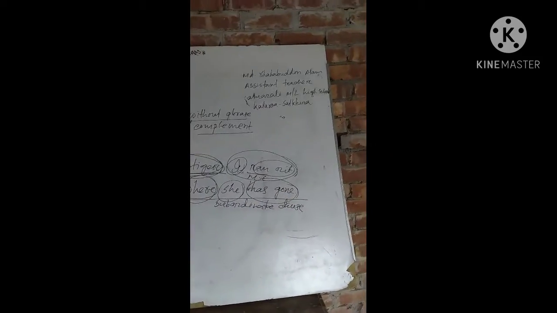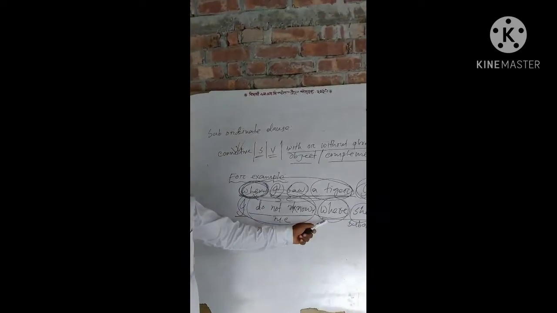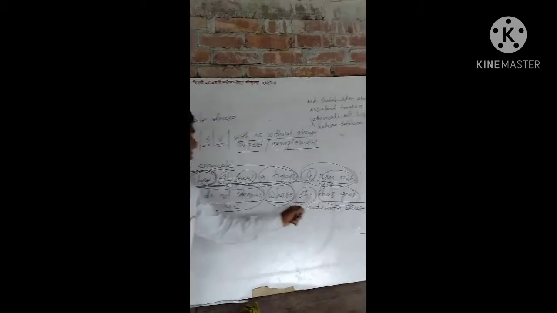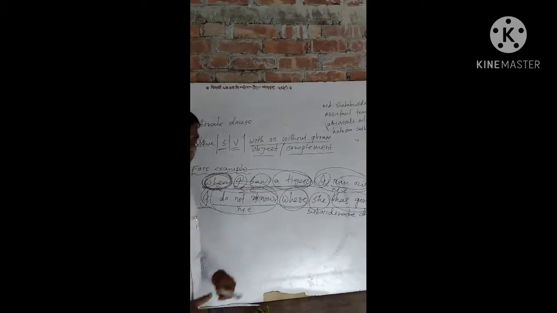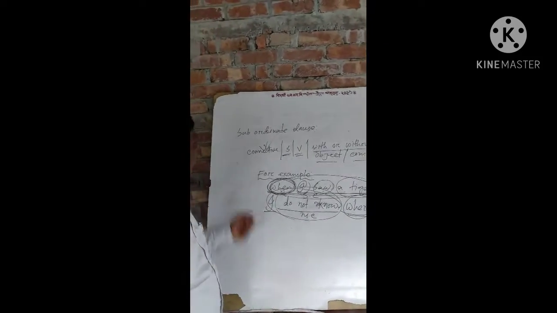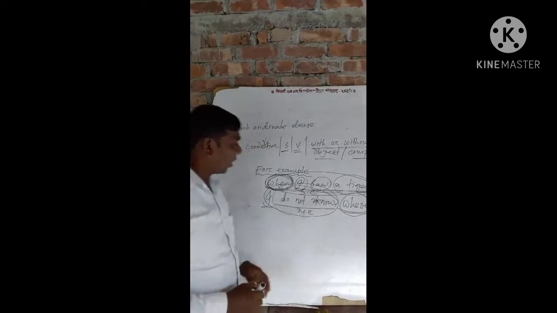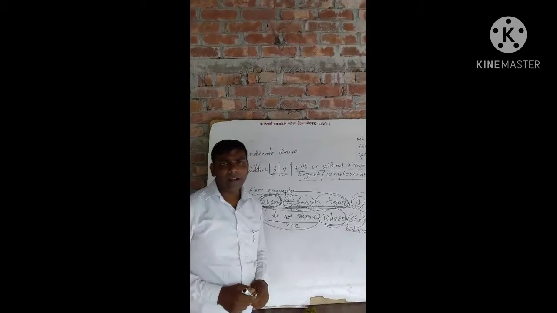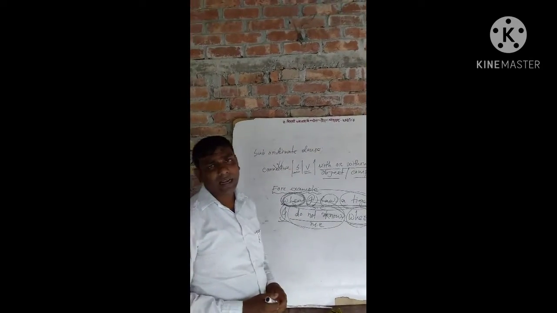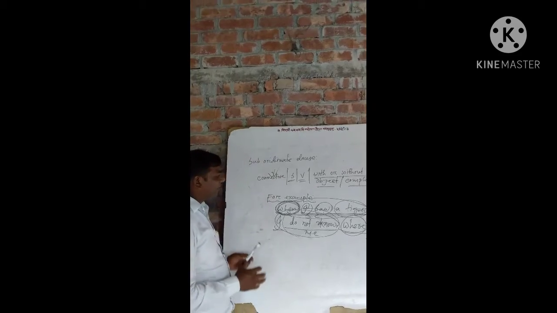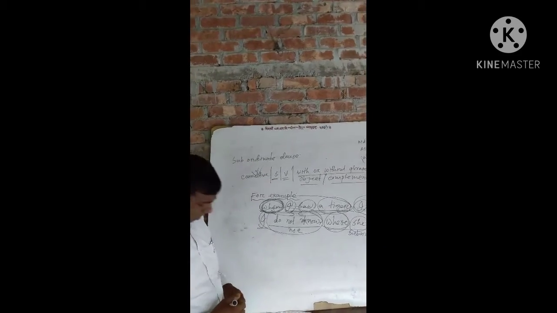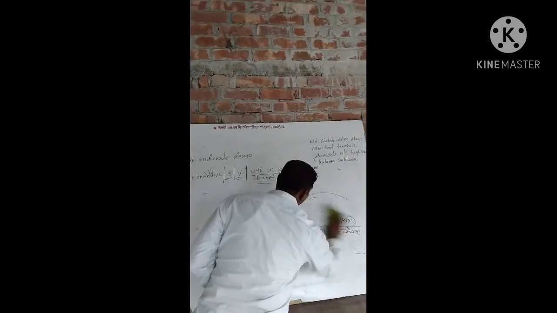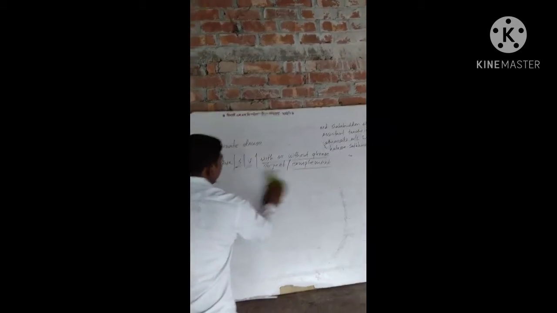A subordinate clause always starts with a connective, then subject, then verb, then object or complement. I hope that all the students can understand about clauses and phrases, mainly subordinate clause and principal clause. If the student can understand principal clause, subordinate clause and phrases, then you can solve the problem very easily.